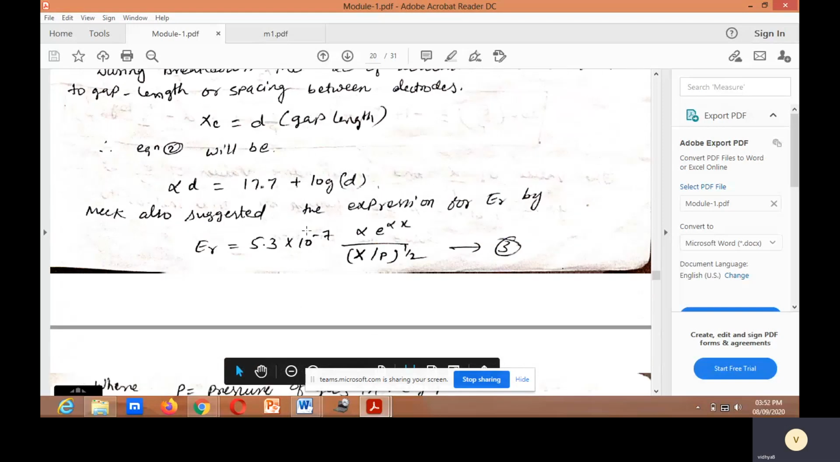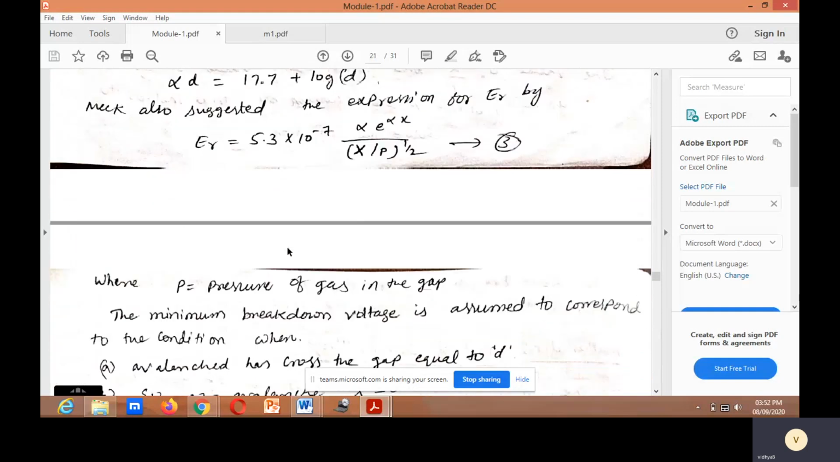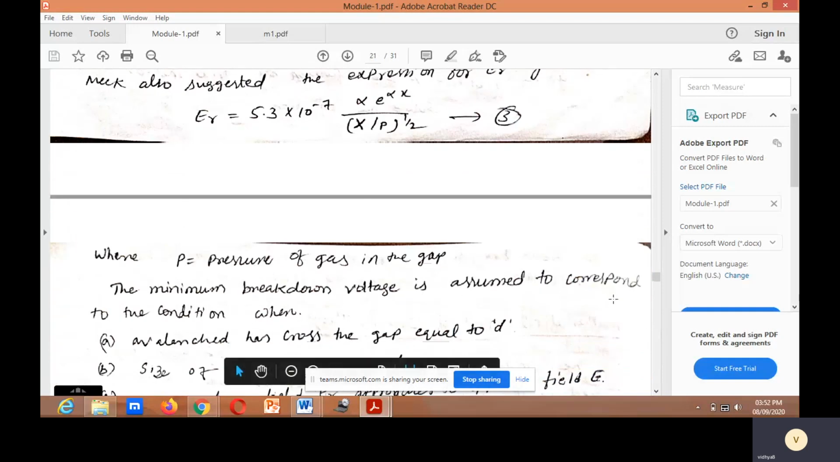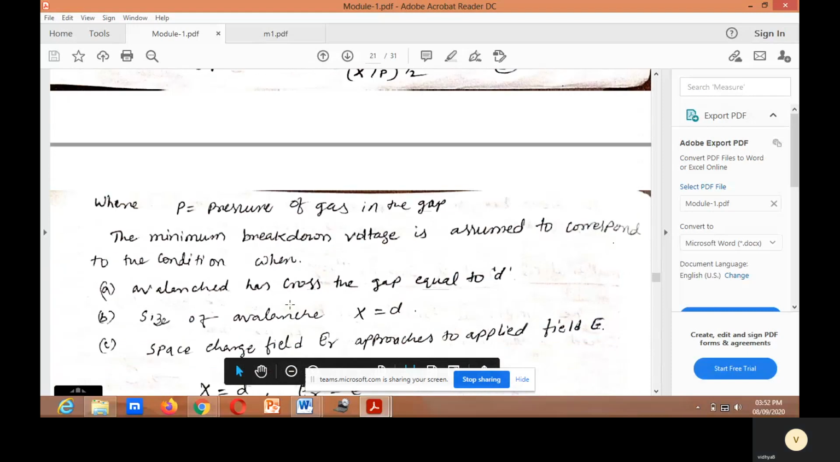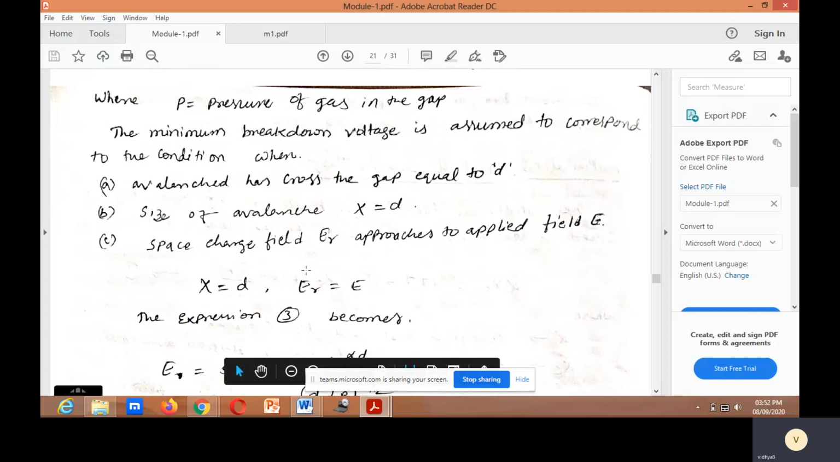Meek also suggested one equation for Er, that is Er is equal to 5.3 into 10 to the power of minus 7 alpha e to the power of alpha x divided by (x by P) to the power of 1 by 2. That is equation 3. What is P? P is the pressure of gas in the gap. The minimum breakdown voltage is assumed to correspond to the condition when the avalanche crosses the gap D. We take the condition x is equal to D and Er is equal to E. Replace x by D and Er by E.